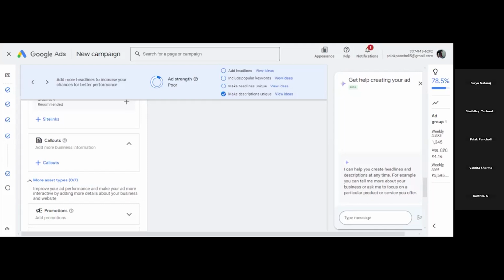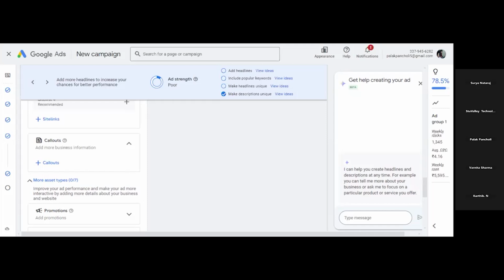For example, Wi-Fi is available 24 hours, or food is available, breakfast and food, or whatever different amenities you can provide to your paying guests, that you can add as a structured snippet. Or if you have an institute, what are the different courses you are providing, that you can add in the structured snippet. So that is the structured snippet, so that you can add the features of your services in the ad campaign.